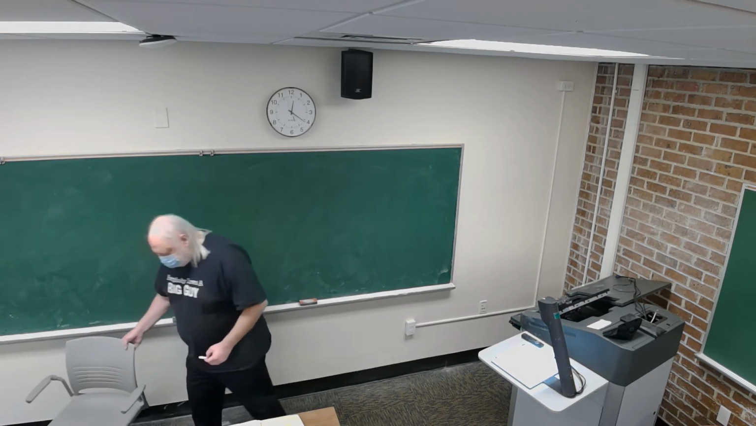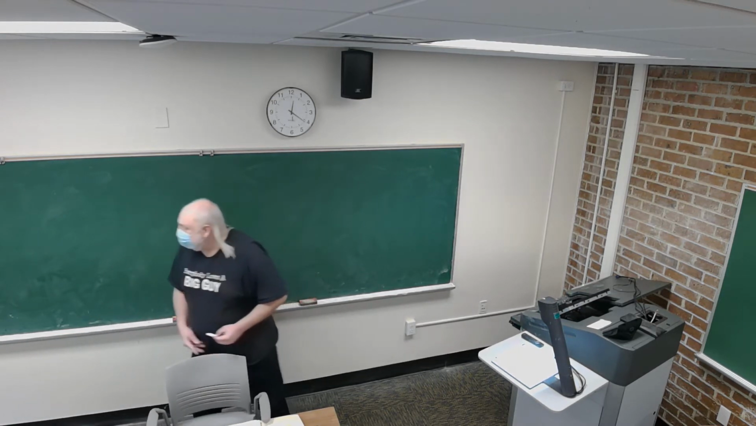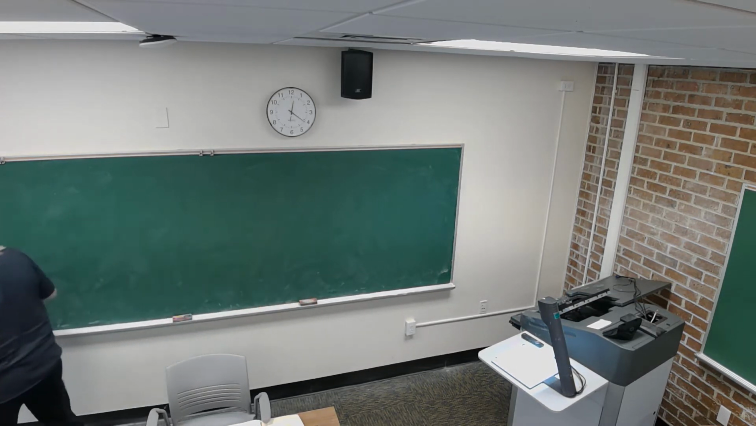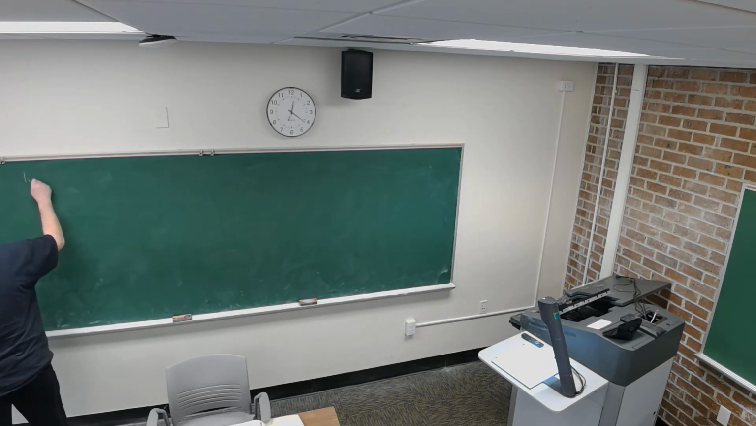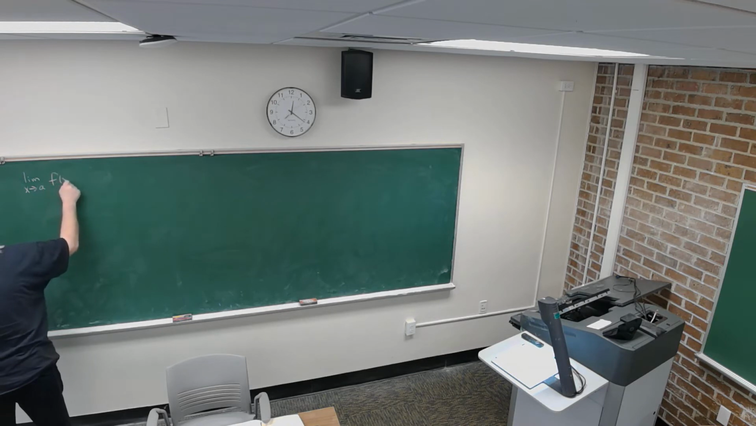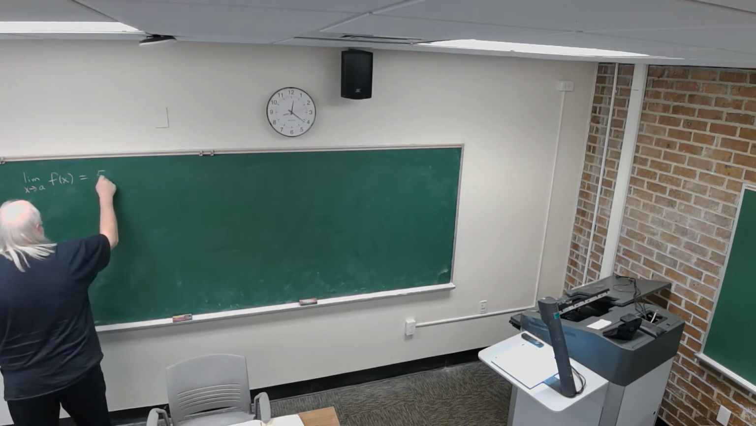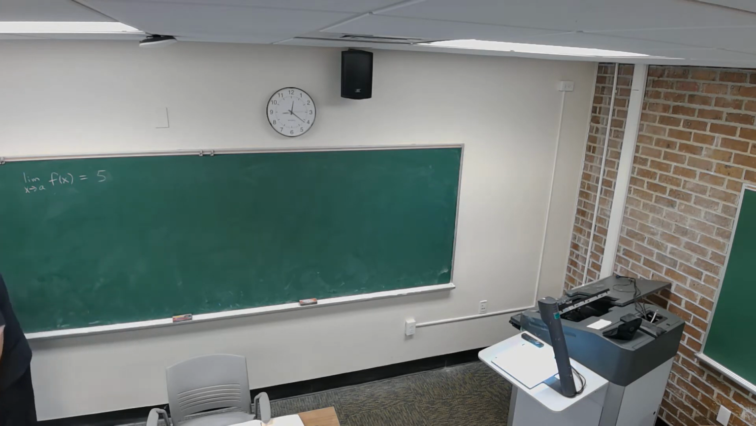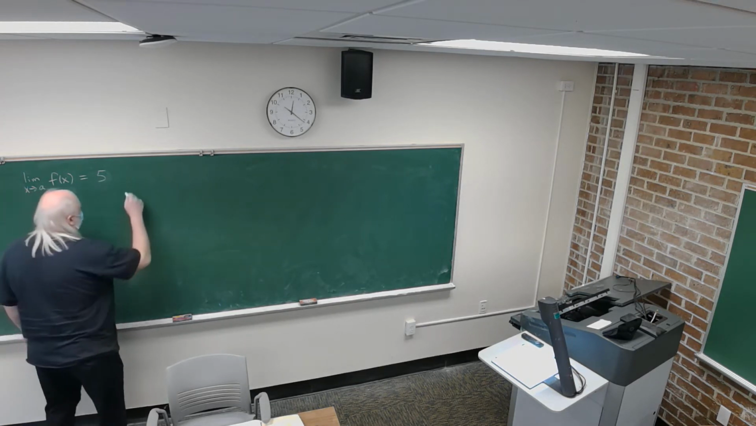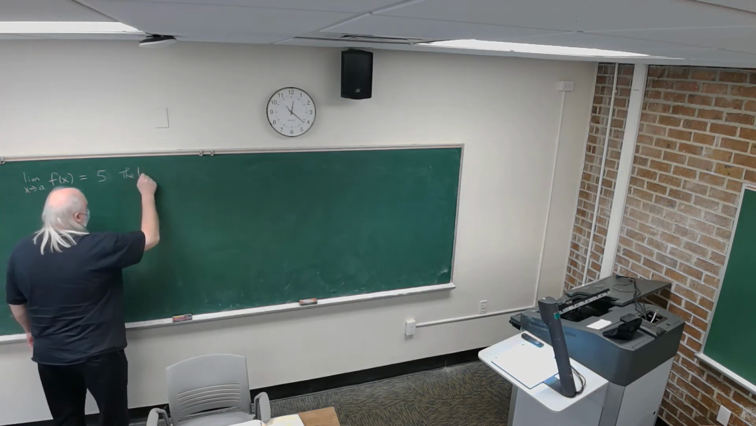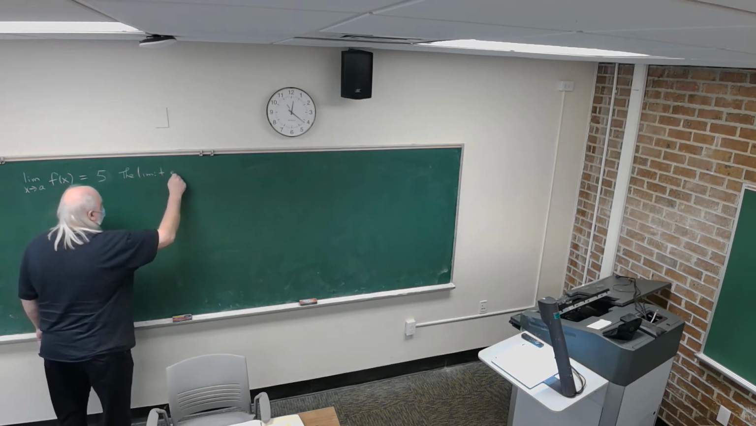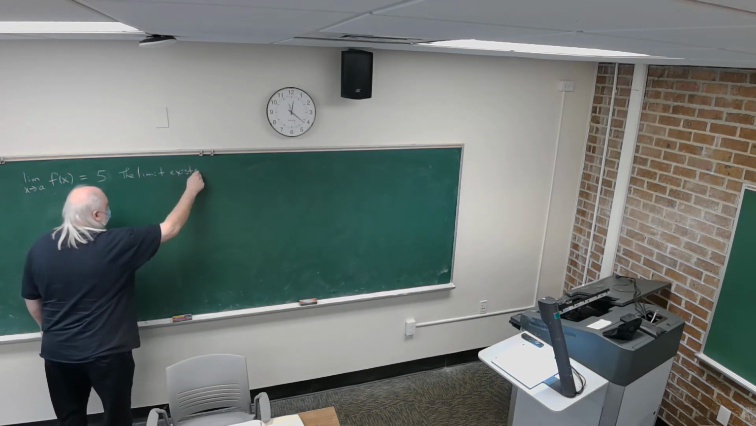And so, limits that exist equal a number. So we have the limit of the function f of x as x approaches a. It might equal a number, some real number. It doesn't have to be 5, it can be any real number. But when this is the case, we say the limit exists, okay?